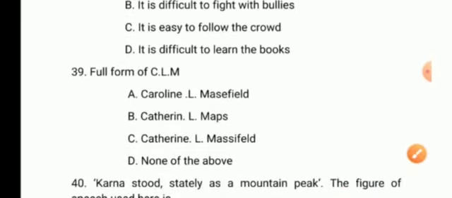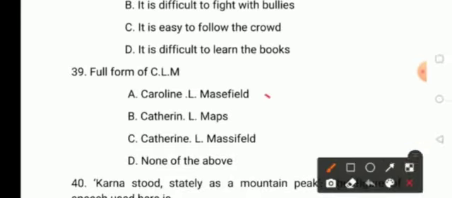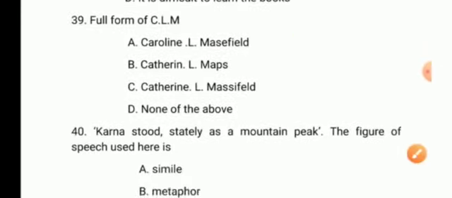Full form of CLM. What is the full form of CLM? Option A, Caroline L. Mansfield. Option B, Catherine L. Maps. Option C, Catherine L. Masseyfield. And option D, none of the above. So the full form of CLM is Caroline L. Mansfield. Moving on to the next question.